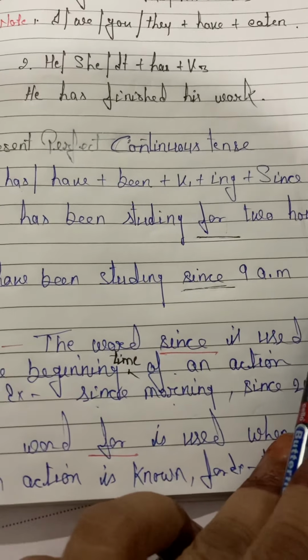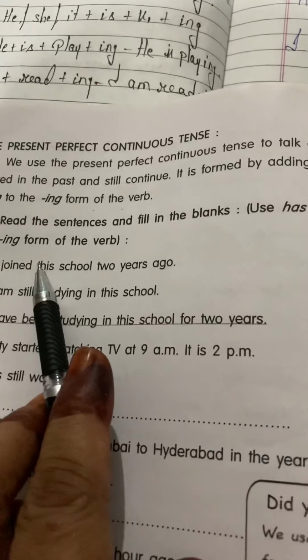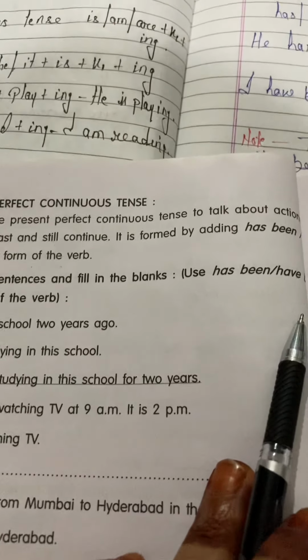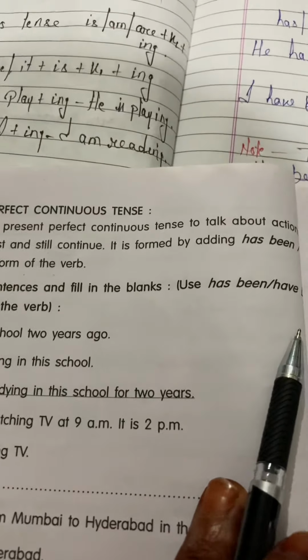Now come to your textbook. Just have a look what is given here. Question number 14. Read the sentences and fill in the blanks. Use has been or have been with the ing form of the verb. One example is given here. I joined this school 2 years ago.